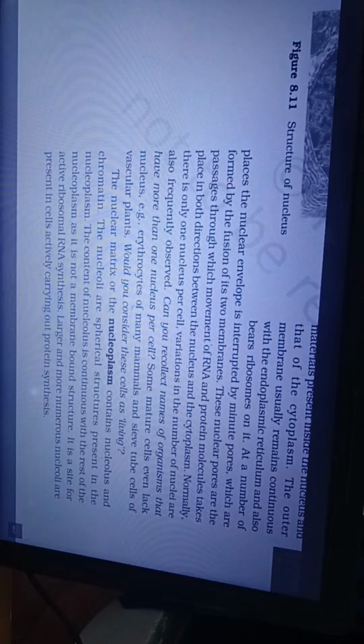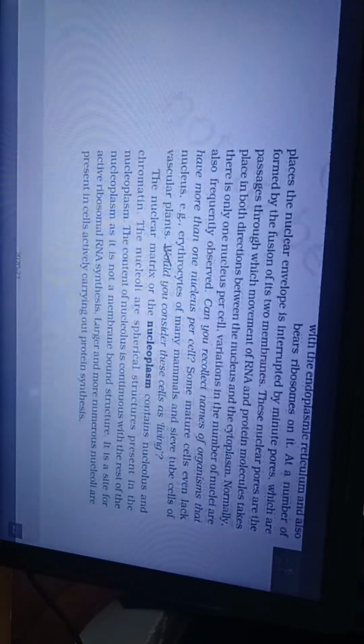Normally there is only one nucleus per cell. Variation in the number of nuclei is frequently observed. Can you recollect names of organisms which have more than one nucleus per cell? Some mature cells even lack a nucleus, for example, erythrocytes of many mammals and sieve tube cells of vascular plants. Would you consider these cells as living?